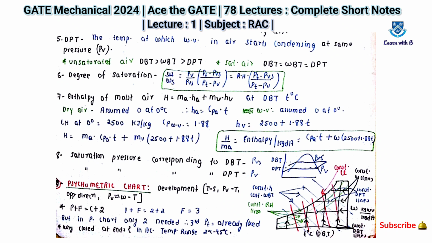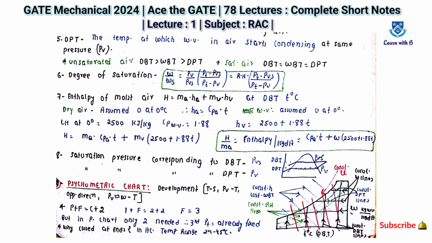This can be asked in one of the MCQs for 1 mark in the GATE examination, because I have noted down only the most important formulas and points in these short notes. So you must remember this: for saturated air, DBT equals WBT equals DPT.